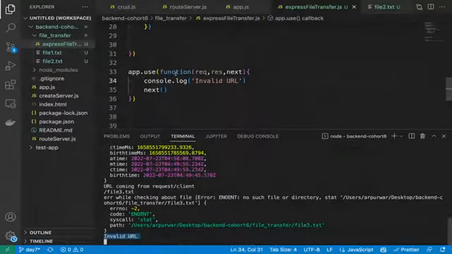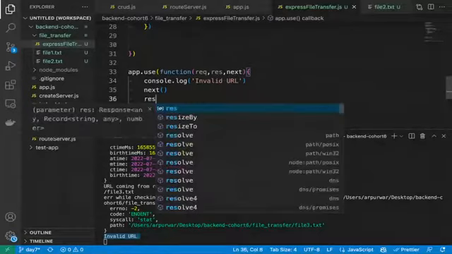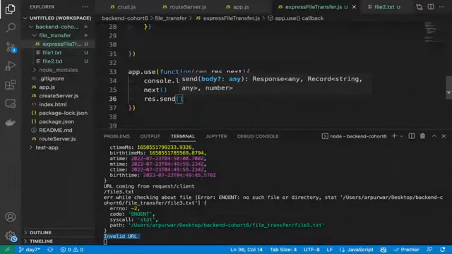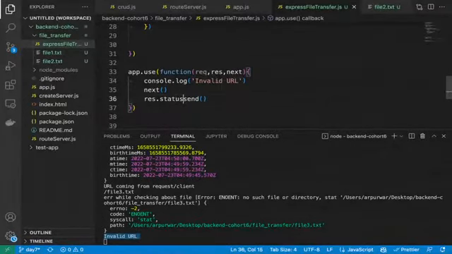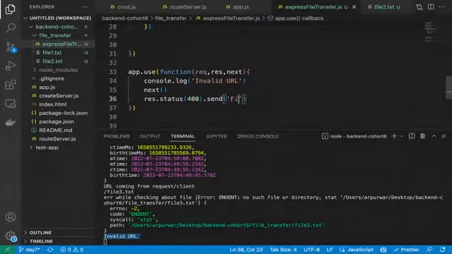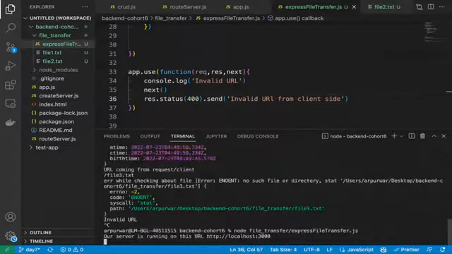Then instead of cannot get, maybe we can simply return a proper response from here. Response dot send, like a 400 response we can throw from here. Response dot status, you can simply return 400 and say file is invalid, or invalid URL from client side. Okay, let's run this also for file3.txt. You can see now invalid URL from client side.